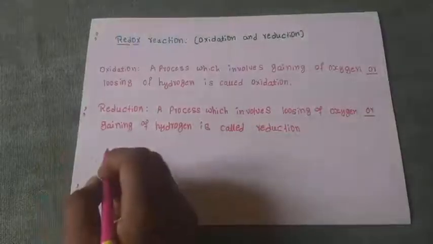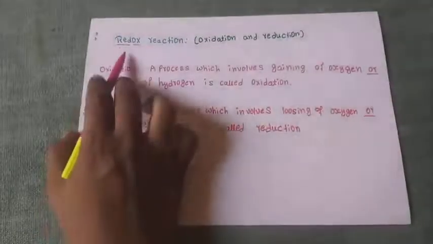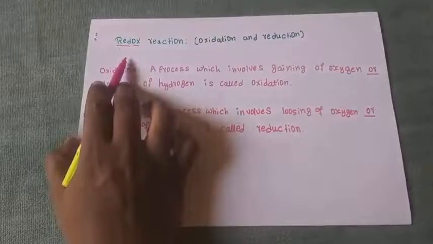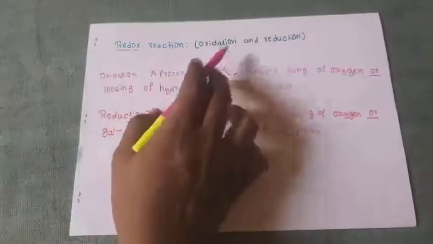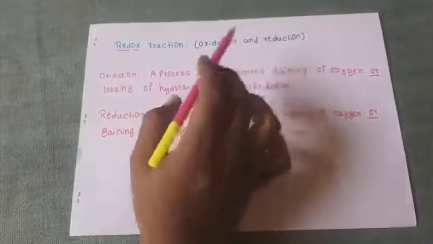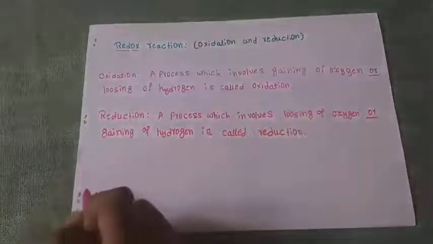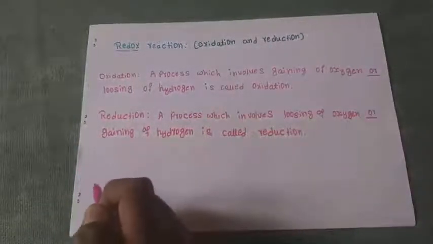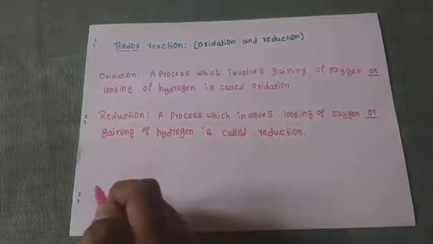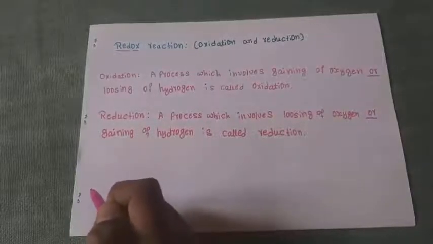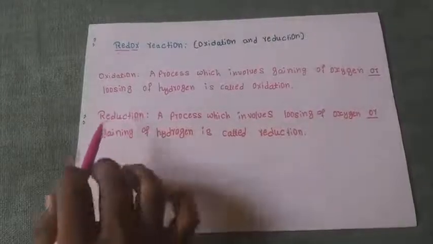As I already told, the redox reaction is composed of two terms. One is oxidation and the other is reduction. When oxidation and reduction take place, we call it a redox reaction. Now we will see what oxidation means, what reduction means, what happens when oxidation takes place, and what happens when reduction takes place.